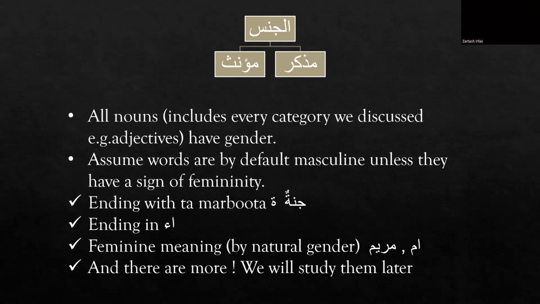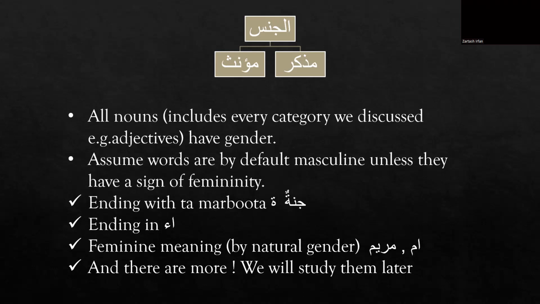As you can see in the slide, all nouns, that includes every ism in Arabic, are by default masculine nouns, unless we have a sign of femininity, or we see a physical sign of femininity in the word. For now, I can tell you about four signs, like ending with ta marbuta. All the words that end with ta marbuta are feminine isms.